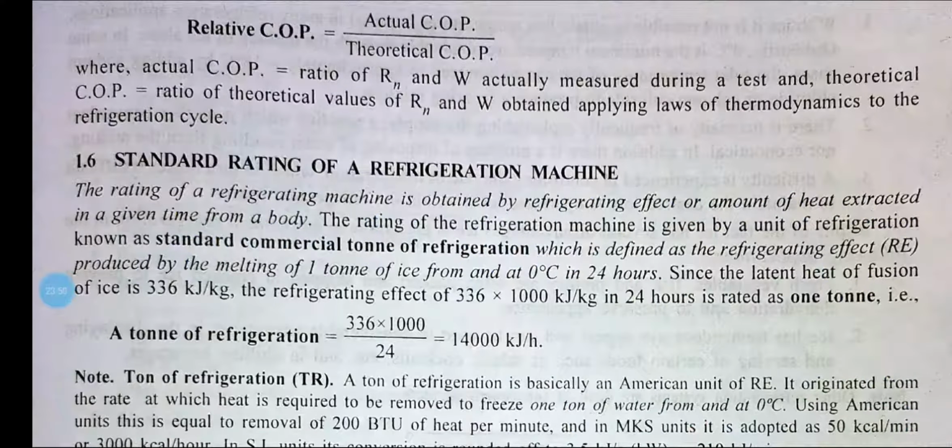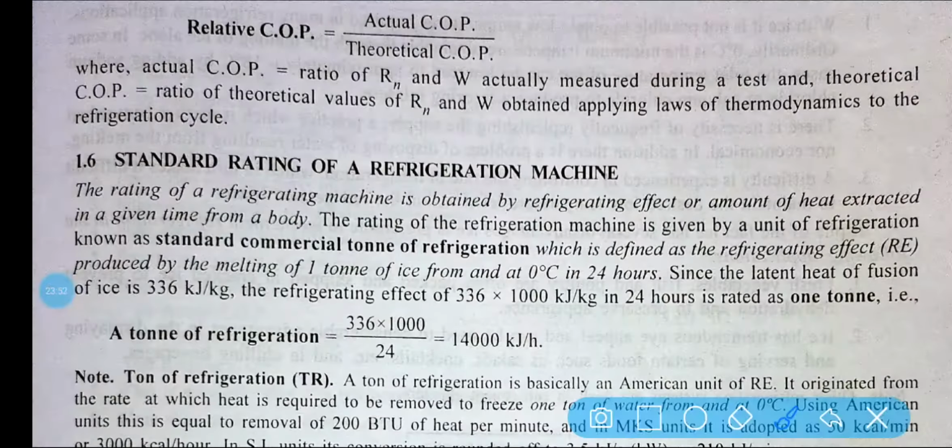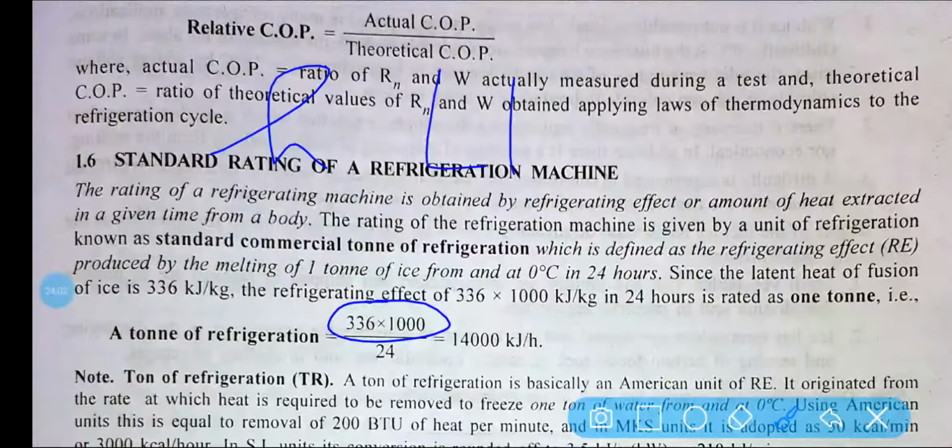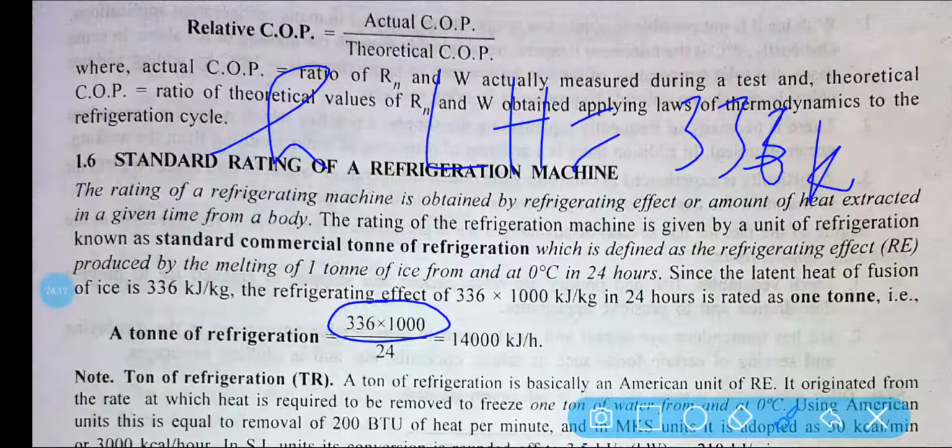So that is why the ton of refrigeration is defined this way, because of how much latent heat has to be extracted from the system. We know that latent heat of the ice is equal to 336 kilojoule per kg.